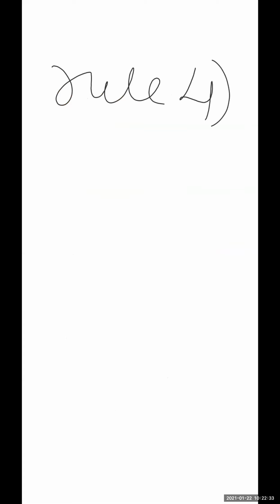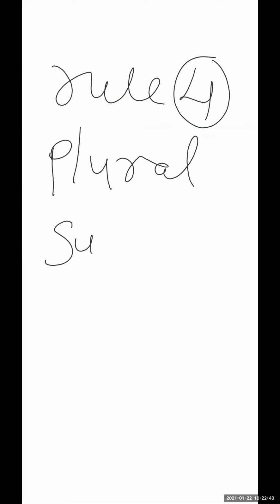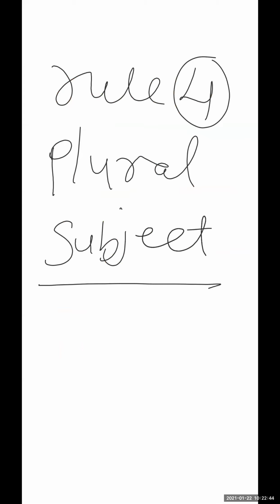Okay, this is our third rule, that is singular subject, plural verb. Sorry, fourth rule. Rule number 4 is when you have a plural subject. If you have a plural subject, what will change?